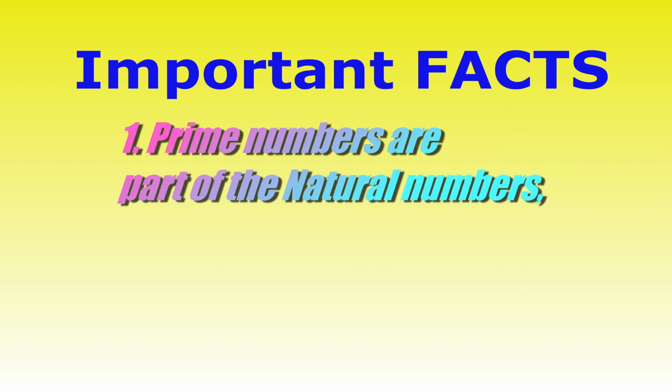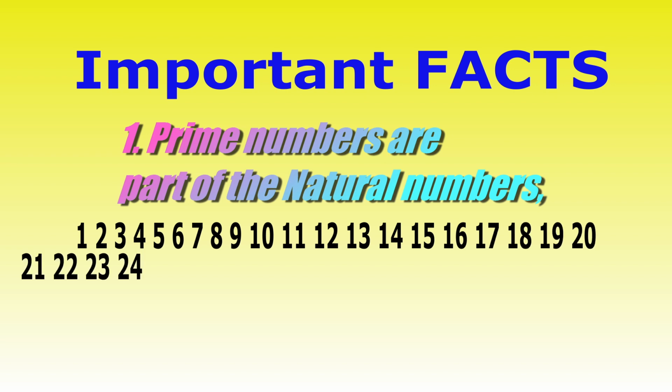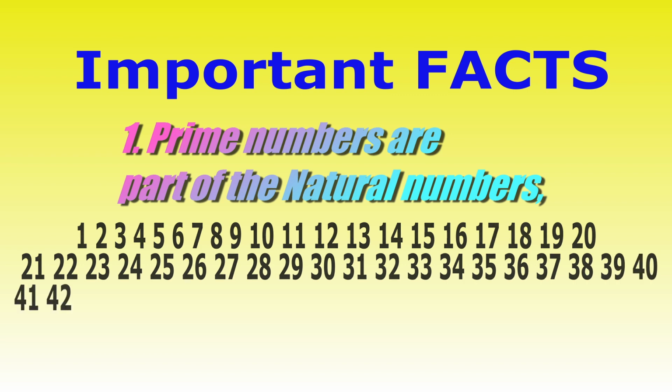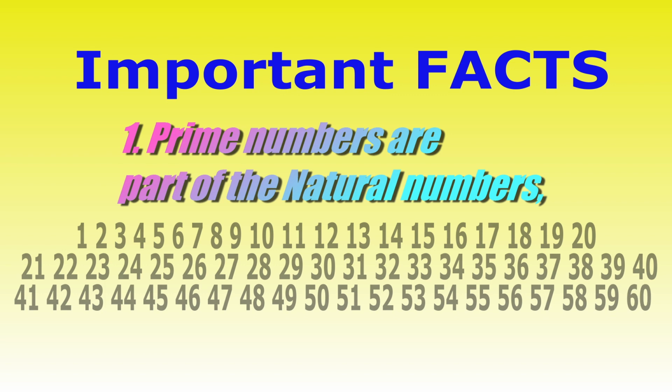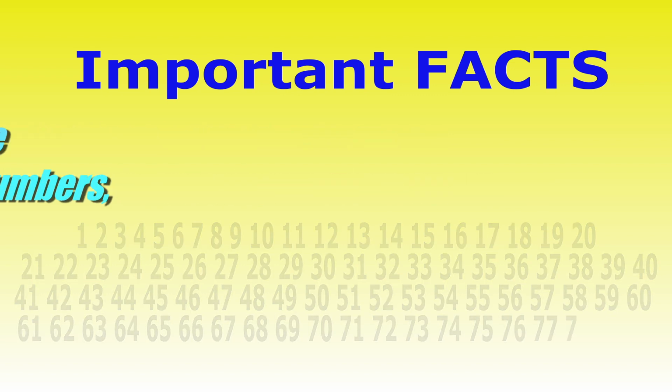Firstly, prime numbers are part of the natural numbers, that is, whole numbers greater than 0, from 1 to infinity. It's in that list of numbers that you will find the prime numbers. That means that there are no prime numbers that are negative. Whenever I talk about numbers in today's video, I only mean positive whole numbers, the natural numbers.